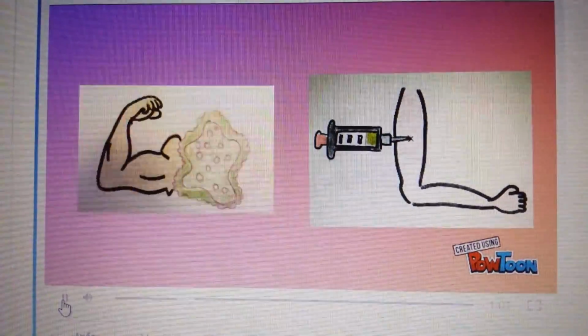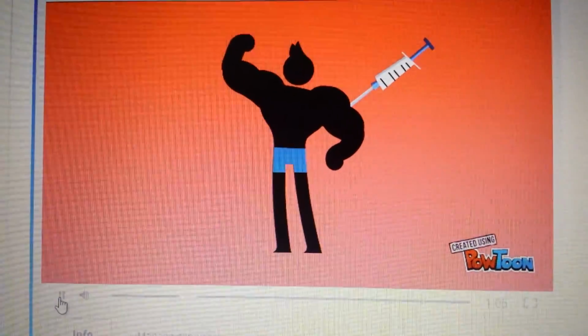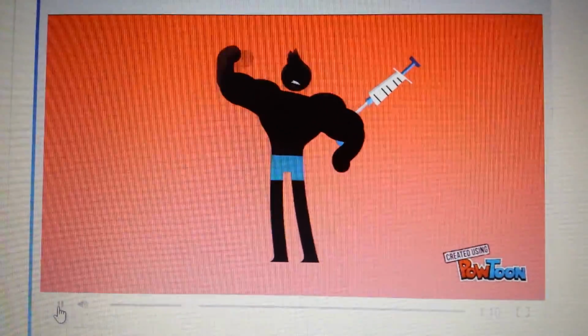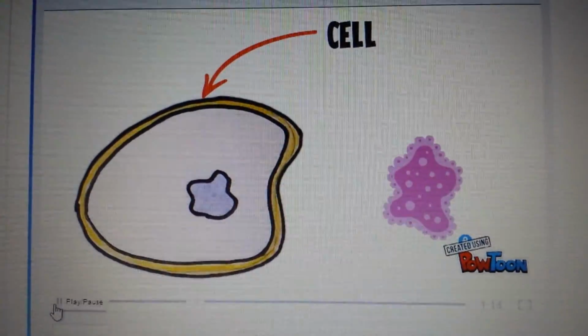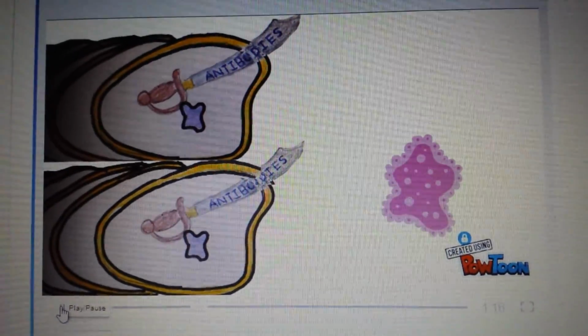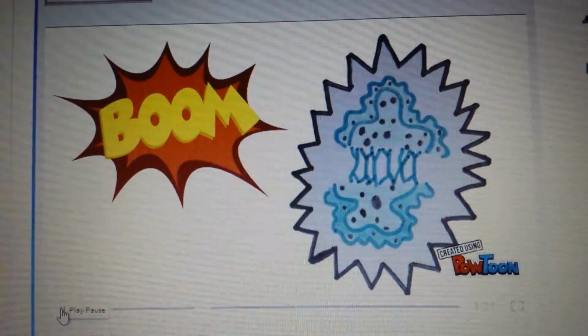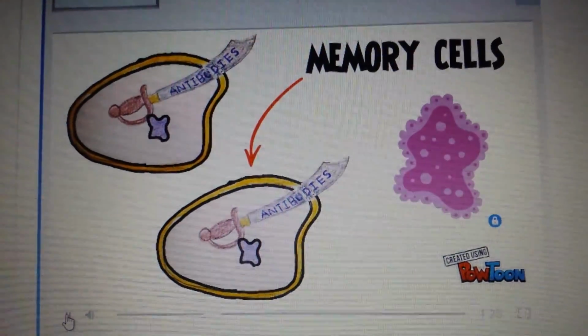Vaccines are weaker versions of bacteria or a disease, which are injected into the body so our immune systems are able to analyze and familiarize themselves with the disease before actually coming in contact with it. When an immune cell comes in contact with the actual disease, it duplicates itself in order to produce antibodies which eliminate the disease. Once the infection is destroyed, the only thing that remains are what we call memory cells that are ready to attack if the infection is seen again.